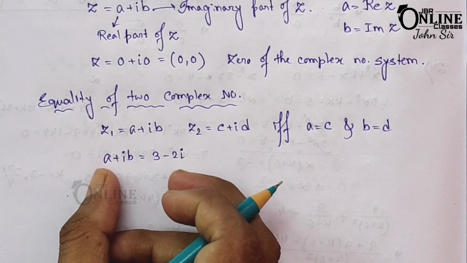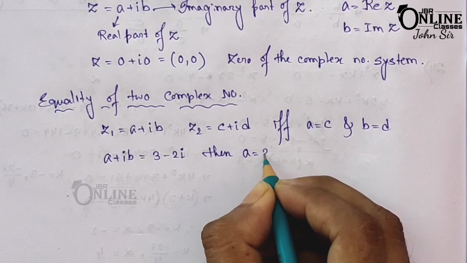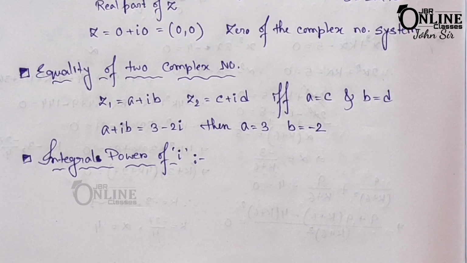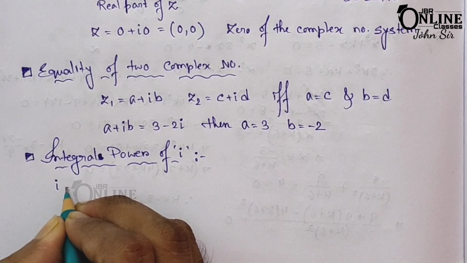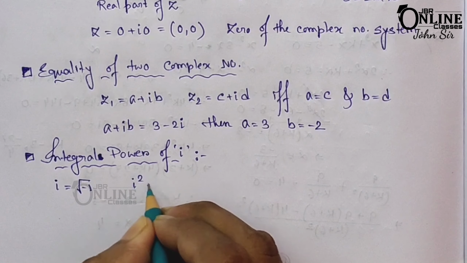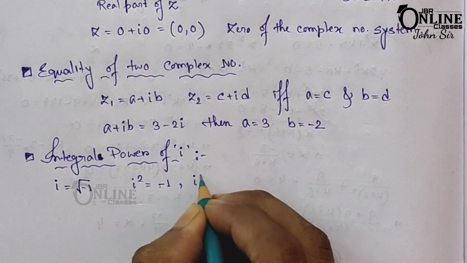Okay, if these two are equal, then definitely you can write down a equal to 3 and b equal to minus 2. So here next, integral power of i. We know that i equal to root over minus 1. You all know that. Then i square equal to minus 1. Okay. Now next thing, i cube.